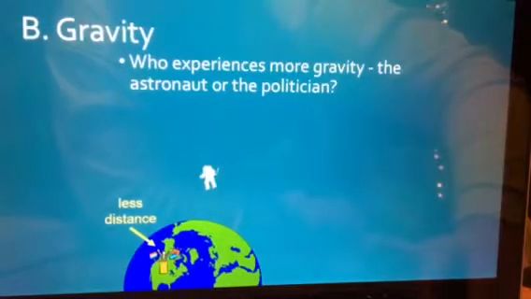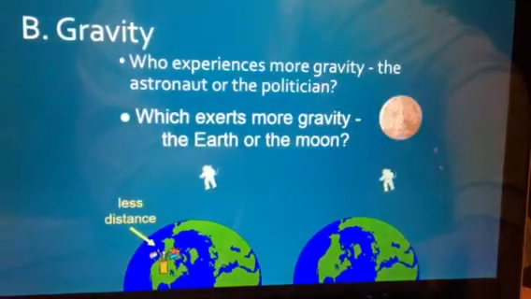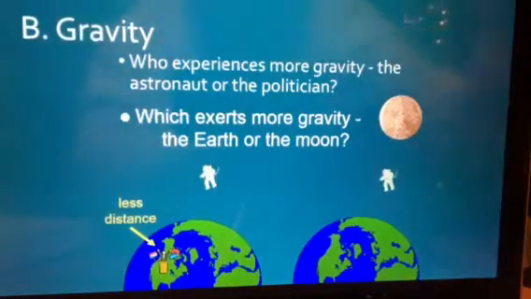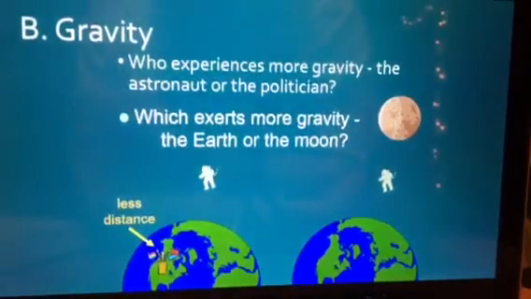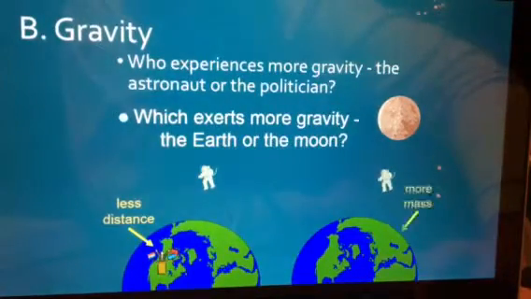So, first off, you have less distance, so our politician is going to feel the gravitational pull more than the astronaut. Which is exerting more gravity, the Earth or the Moon? Well, if they're equal distances, which object's larger? You can go ahead and answer these questions really quick. The answer would be the Earth is exerting more, because the Earth has more mass than the Moon, and so it would have a greater pull on the astronaut.